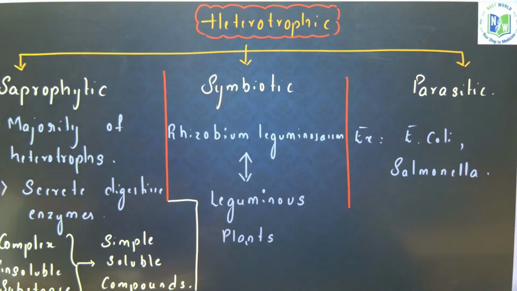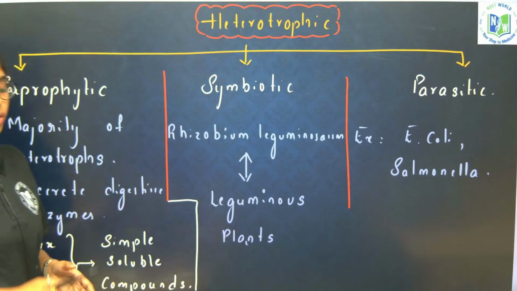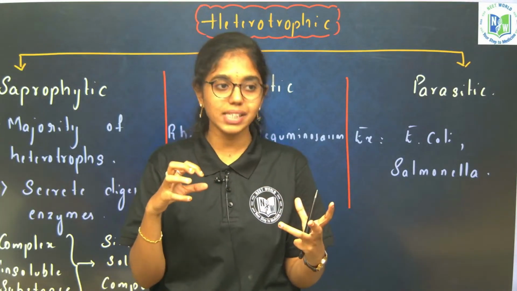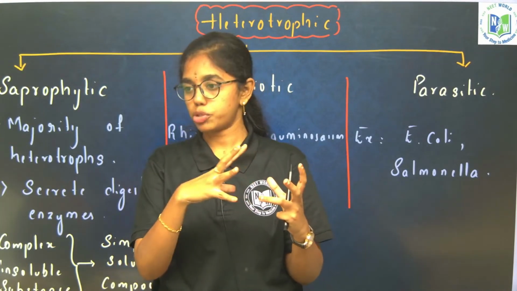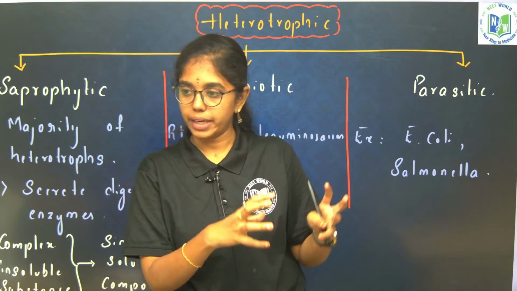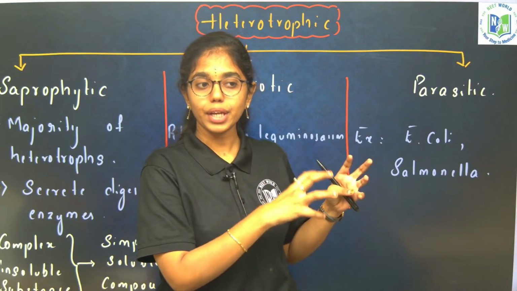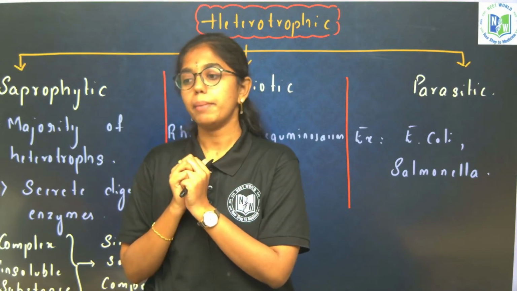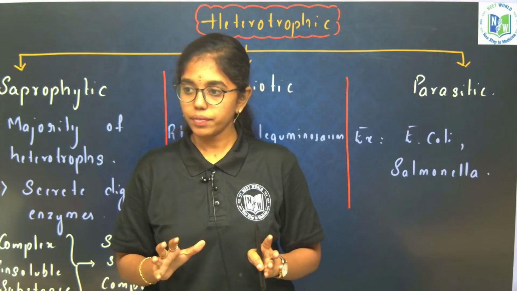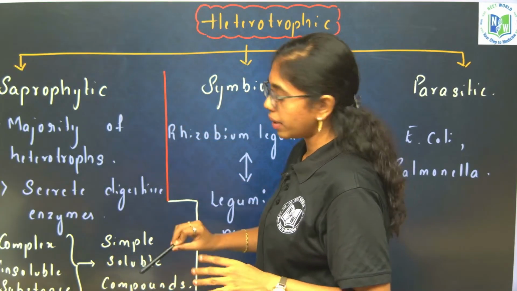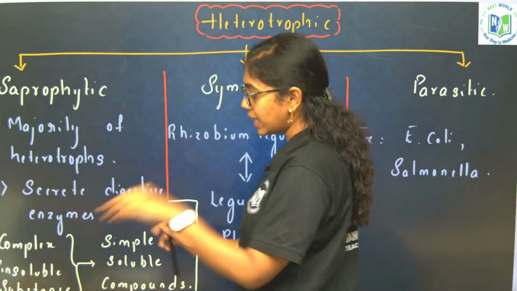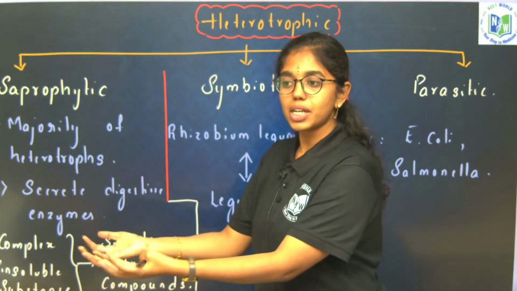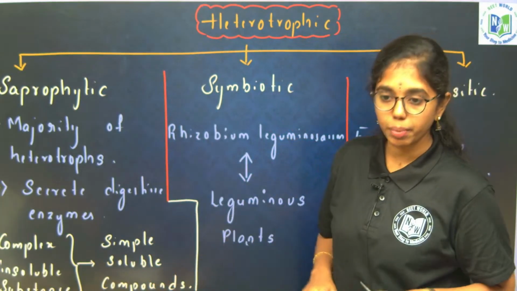Now we will see heterotrophic nutrition. Saprophytic mode of nutrition: bacteria, in their close proximity wherever food is available, will release enzymes to degrade that complex food material. Once that complex food material is oxidized to simpler substances, then they will be consumed by the bacteria. Understood everyone? Okay. So here the majority of them will be heterotrophs. They will secrete the digestive enzymes, degrade that complex material, and the simpler substances will then be absorbed by the bacteria.